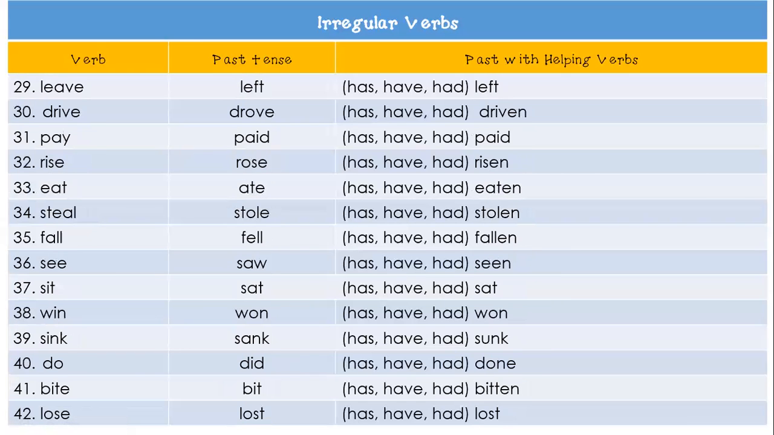Okay? All right. So copy 29 through 42, and I want you to sort of create like a song. Pay, paid, has, have, had, paid. Rise, rose, has, have, had, risen, okay? And I want you to do that with every single one of them after you copy them, because you are going to need them for your assignment. So make sure that you are indeed copying these out. Some people are not doing what I'm asking, and then they have no idea what to do, okay? So pause the video and then continue. Thank you.